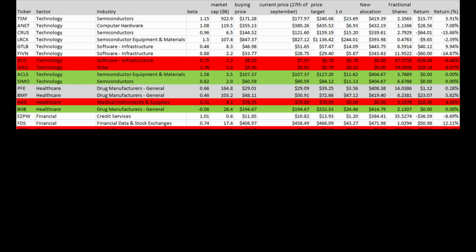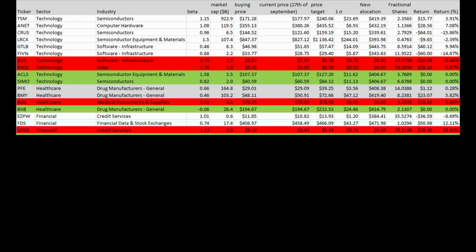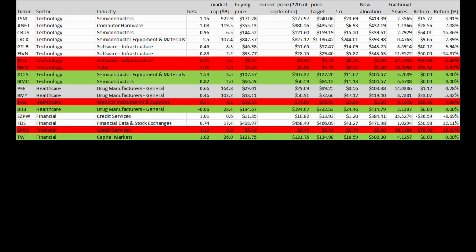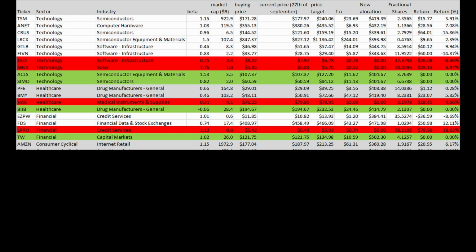In the financial sector, I'm letting go of LPRO after a remarkable 18.63% gain in just 3 weeks to make room for Tradeweb Markets. Tradeweb is renowned for their electronic trading platforms, which enhance the efficiency and transparency of trading fixed income products, derivatives, and ETFs.